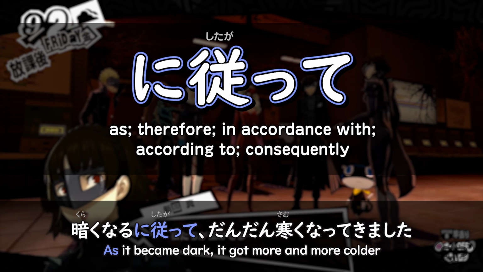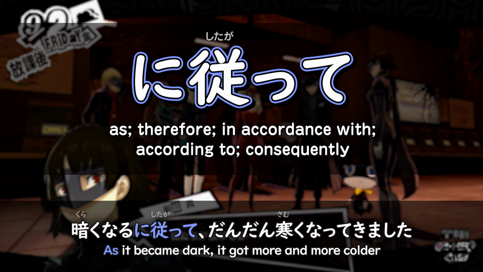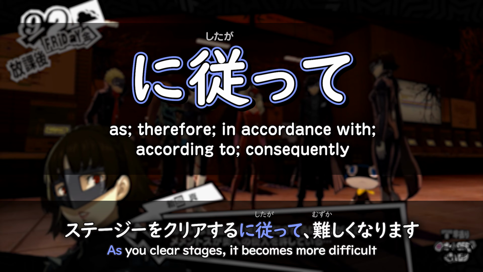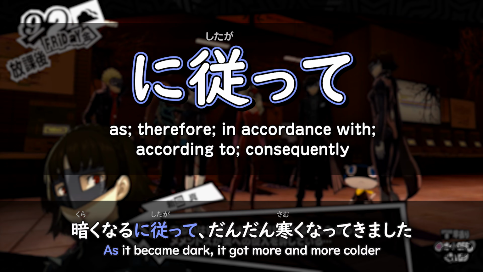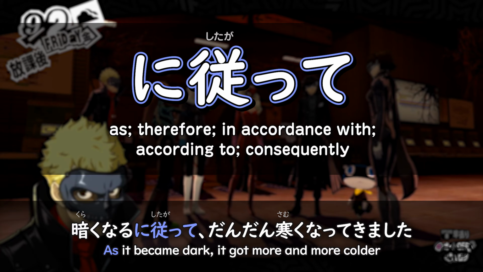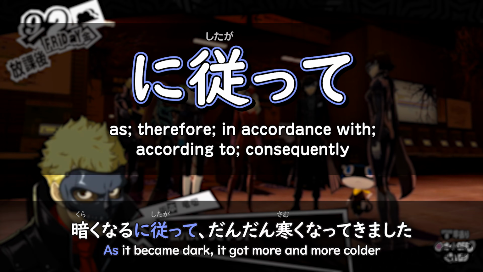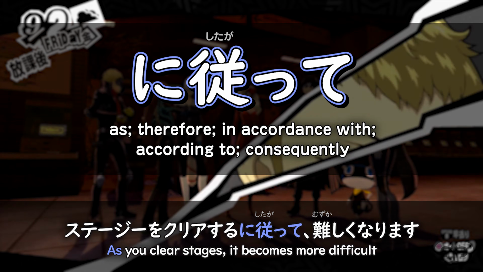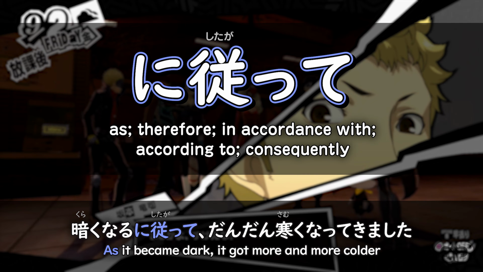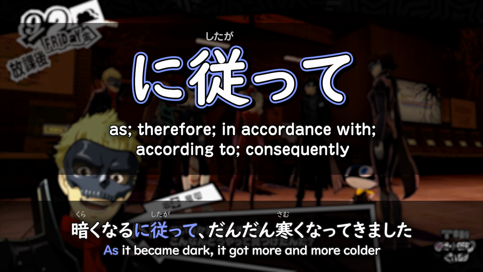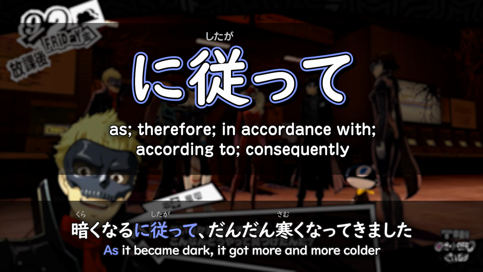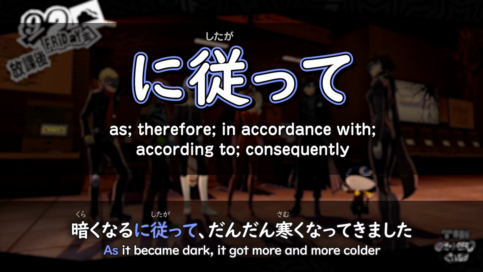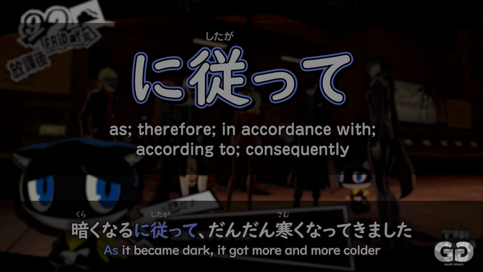isn't literally in accordance with. This would be a bit weird, right? In accordance with clearing stages, it gets more difficult. That's very strange. In accordance with, as it gets darker, it gets colder. But you can see that it is following something. It's following some sort of order. The order of, as you progress stages, it becomes more difficult. Following the order of, as it becomes darker, it becomes colder. And so you may sometimes see it being used in this way as well. As something happens, the following thing also happens.